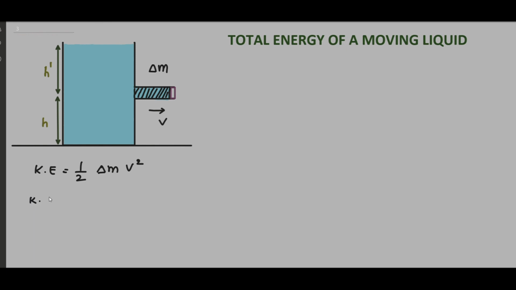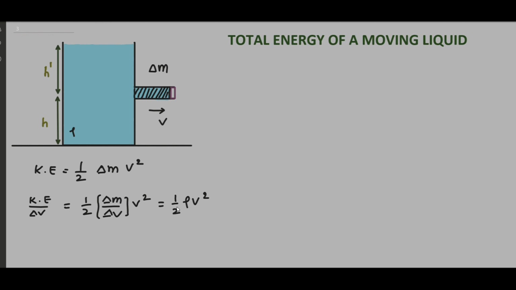Kinetic energy per unit volume, that is half delta M by delta V into v square. We know that this delta M by delta V is nothing but mass by volume, so it can be written as half rho v square, where rho is the density of the liquid. So kinetic energy per unit volume of the liquid which is in motion is half rho v square. It depends on density of the liquid and velocity of the liquid.